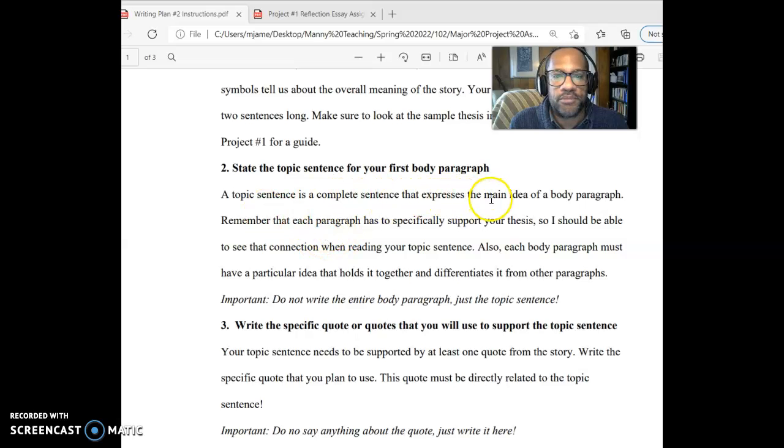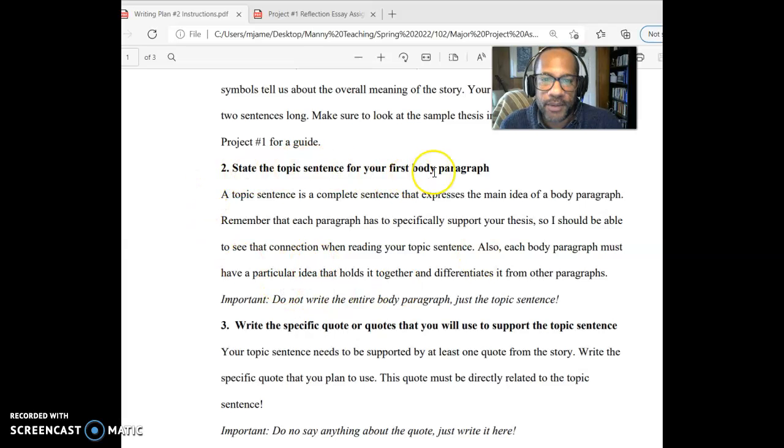The topic sentence is a complete sentence that expresses the main idea of the body paragraph. Each paragraph has to specifically support your thesis, so I should be able to see that connection when reading the topic sentences. Make sure you've got that. Also, each body paragraph must have a particular idea that holds it together and differentiates it from other paragraphs. So think rather carefully. Again, I'm looking for this structure. I'm looking for a thesis, and then I'm going to be looking for, oh, here is a topic sentence that clearly relates back to the thesis. Here's another topic sentence that clearly relates back to the thesis. So I want to see that.